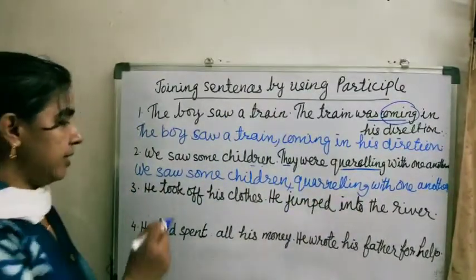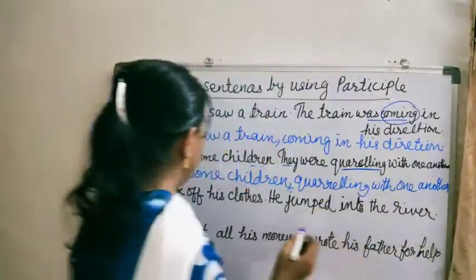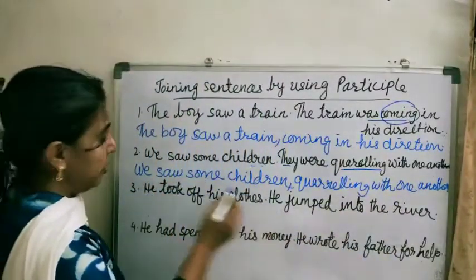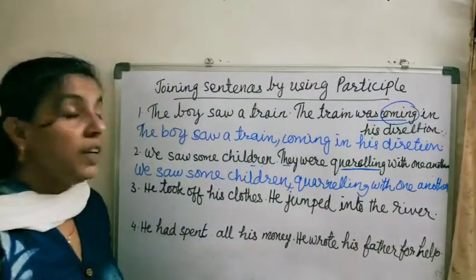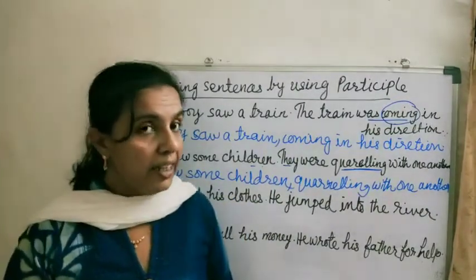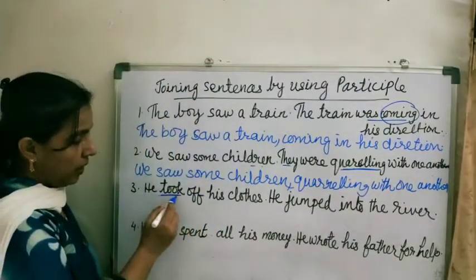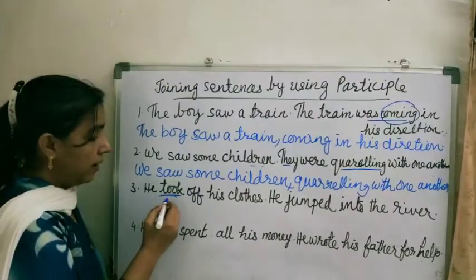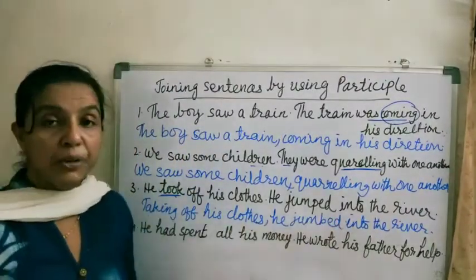Now the third sentence: he took off his clothes, he jumped into the river. Here, yes, both the subjects are the same, he. So we convert one of the finite verbs into a participle. Here it is took. The participle of took is taking. Taking off his clothes, he jumped into the river.